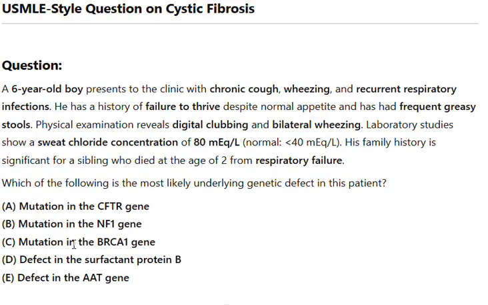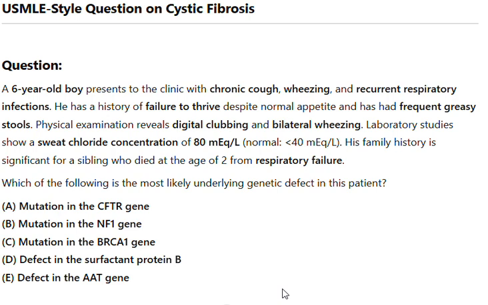USMLE style question on cystic fibrosis. Question: a 6-year-old boy presents to the clinic with chronic cough, wheezing, and recurrent respiratory infections. He has a history of failure to thrive despite normal appetite and has had frequent greasy stools. Physical examination reveals digital clubbing and bilateral wheezing.